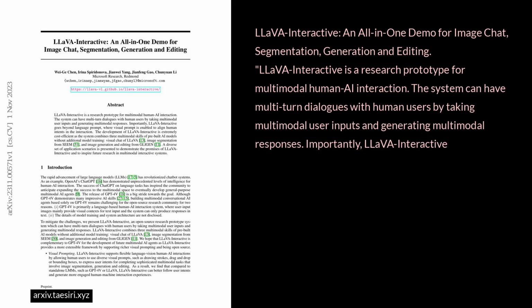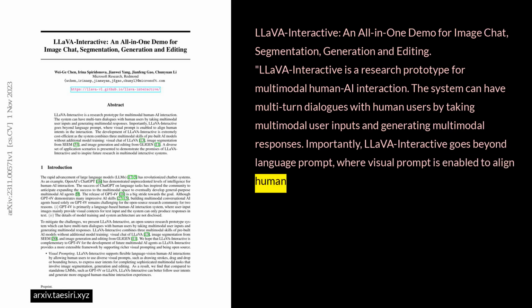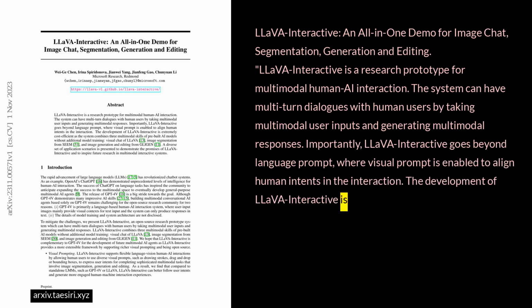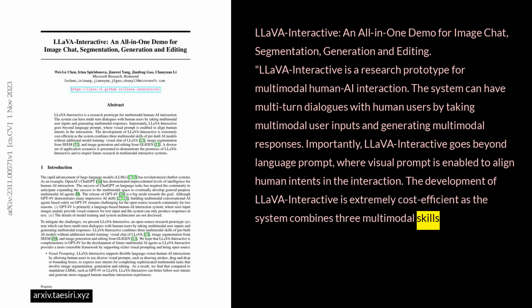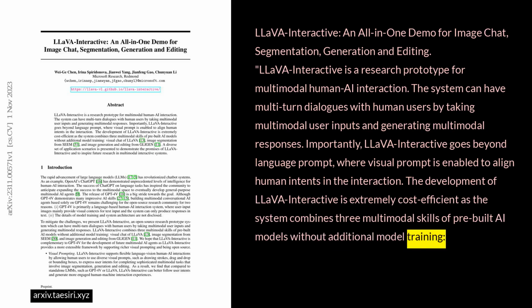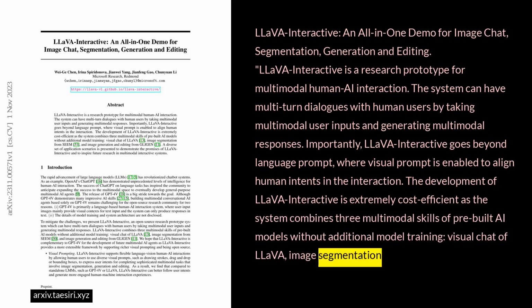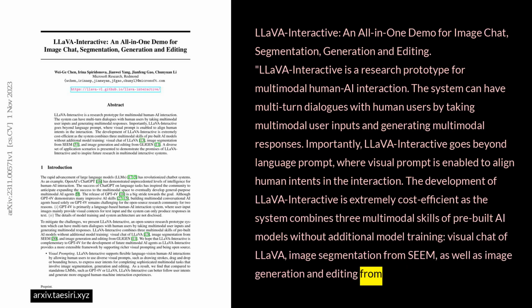Importantly, LLaVA-Interactive goes beyond language prompt, where visual prompt is enabled to align human intents in the interaction. The development of LLaVA-Interactive is extremely cost-efficient, as the system combines 3 multimodal skills of pre-built AI models without additional model training: visual chat of LLaVA, image segmentation from SEEM, as well as image generation and editing from GLIGEN.